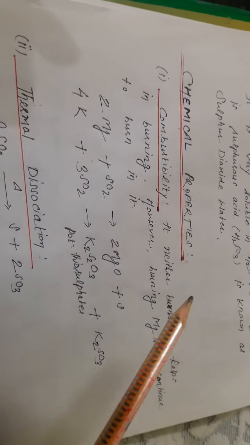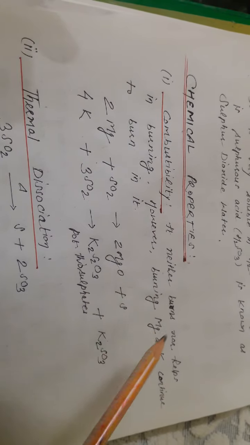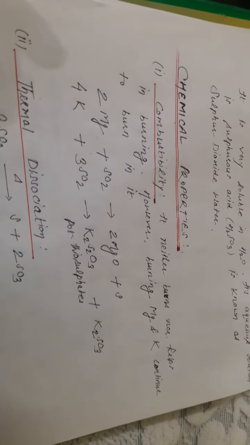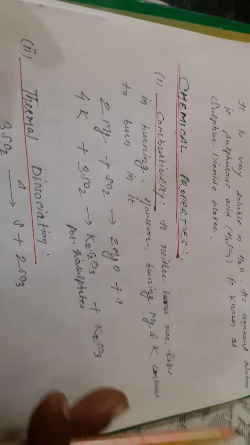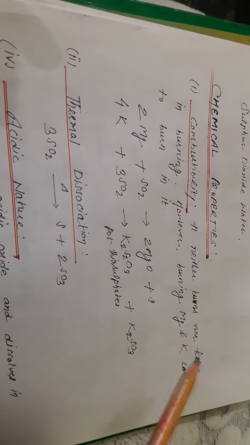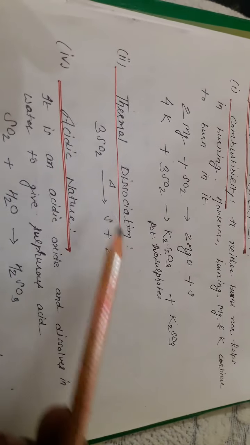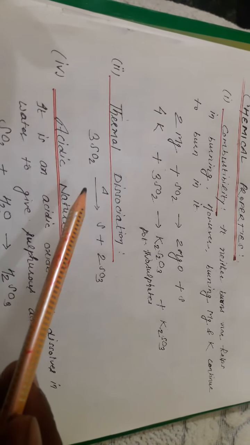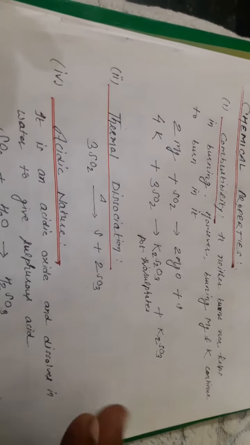Next, in the chemical properties, first we take combustibility. SO2 gas neither burns nor helps in burning. However, burning magnesium and potassium continue to burn in it. By the following reactions you can see the reactions taking place with SO2 of magnesium and potassium. Thermal dissociation: at high temperature SO2 gas can be decomposed into sulfur and sulfur trioxide.